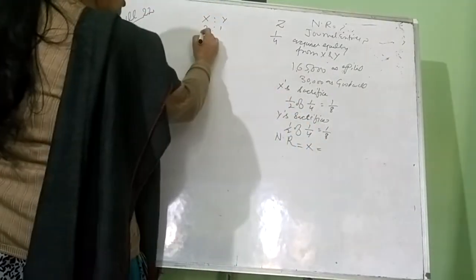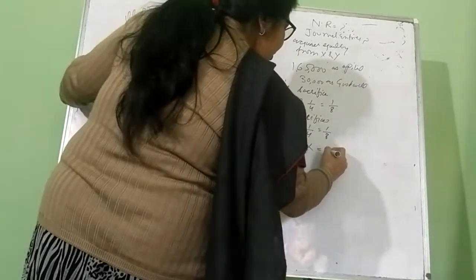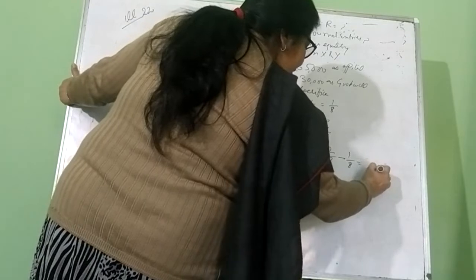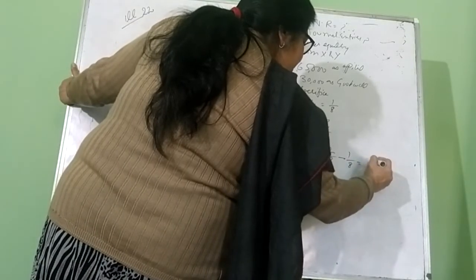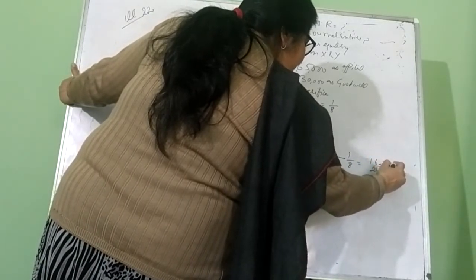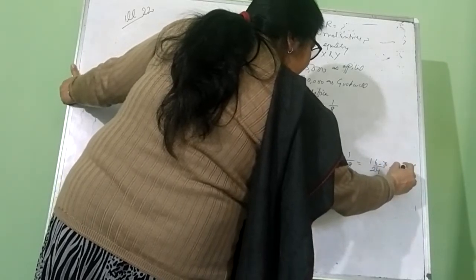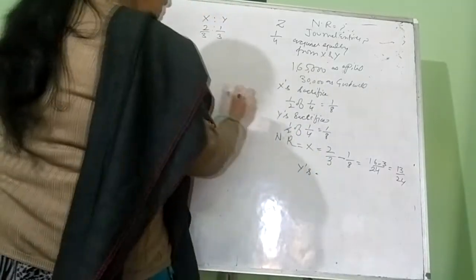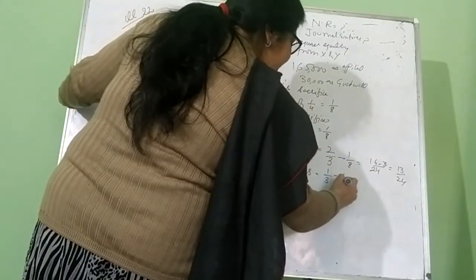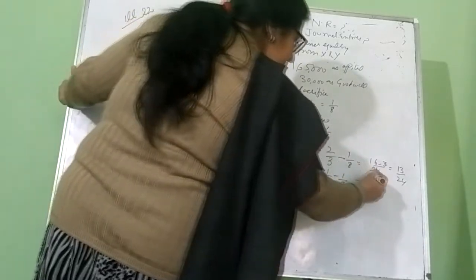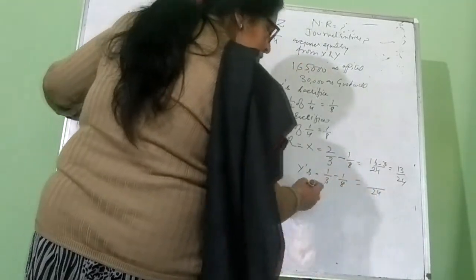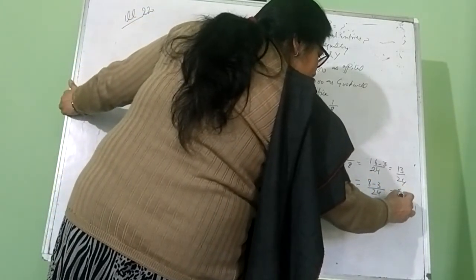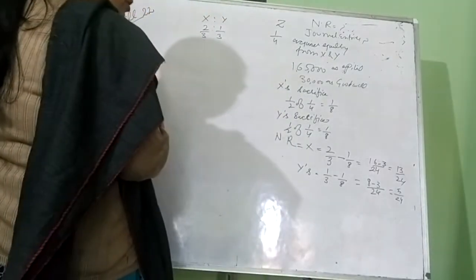X's old share is 2/3 minus the sacrifice made by X, 1/8. LCM is 24: 16 minus 3, that is 13/24. Y's new share will be old 1/3 minus the sacrifice made by Y, 1/8. LCM is 24: 8 minus 3, that is 5/24.